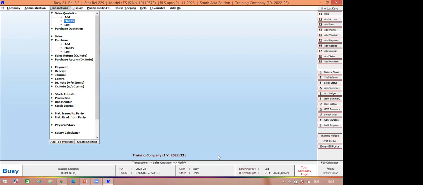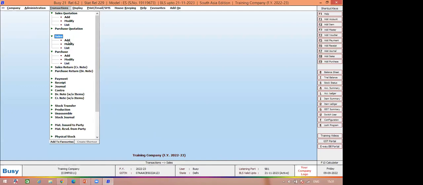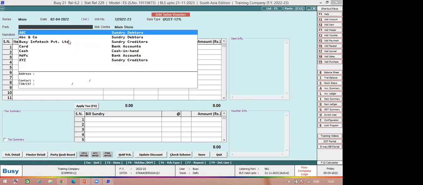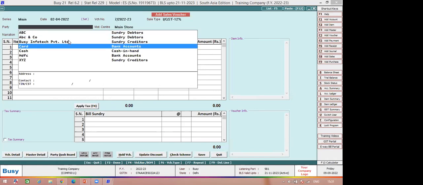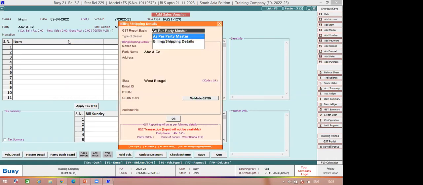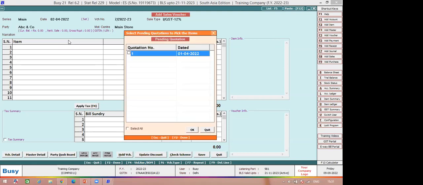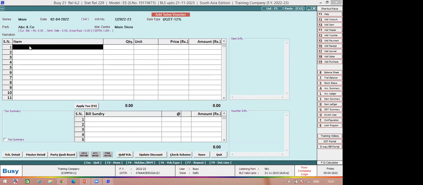Now, if I want to adjust the sale quotation, I will go to sale entry. I can do the adjustment in sale entry, and also from sale order. The process is the same. I have to select the particular party to whom I placed a quotation, and I have to press F11. I am doing this from sale. You can do it from sale order also, and challan also.